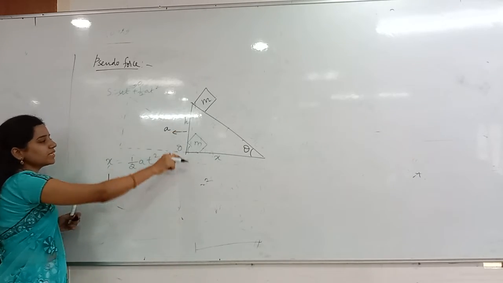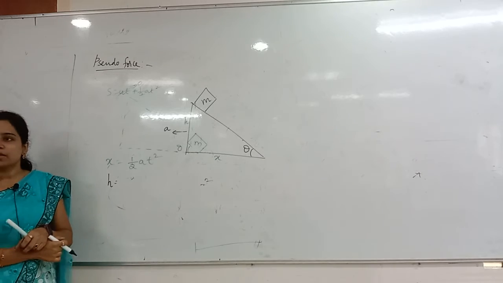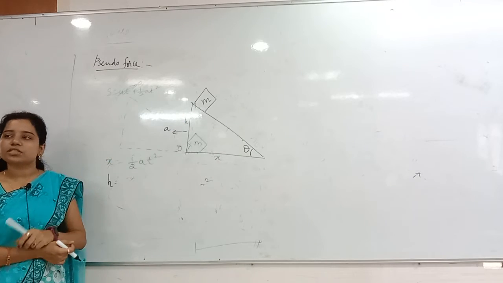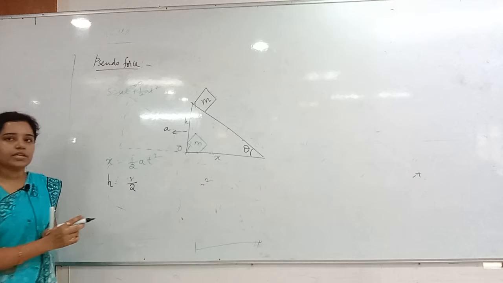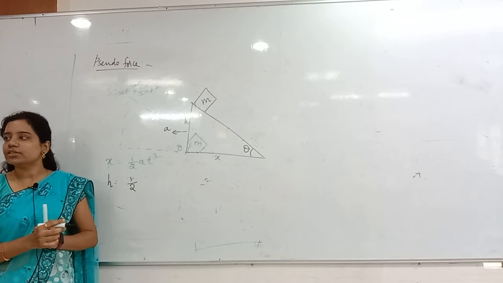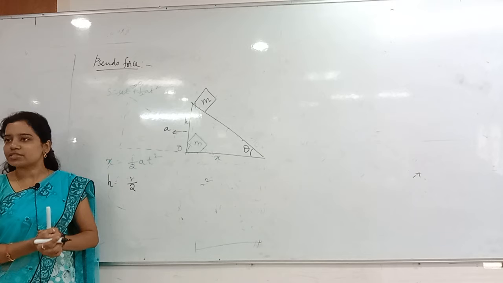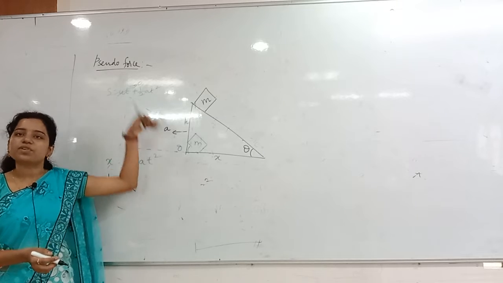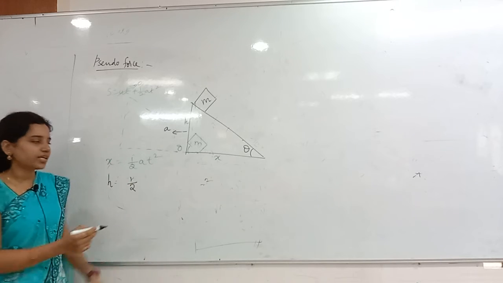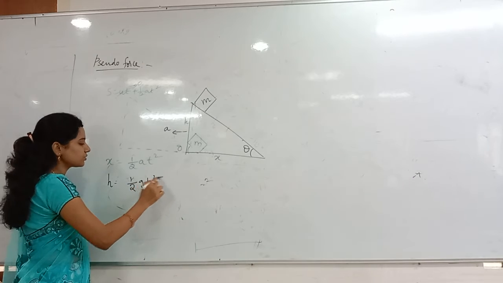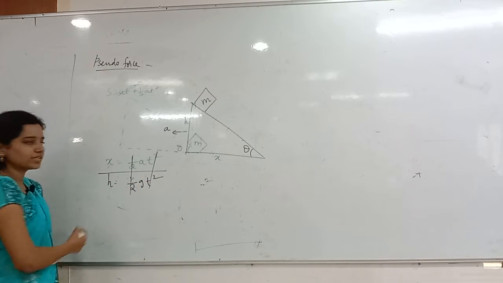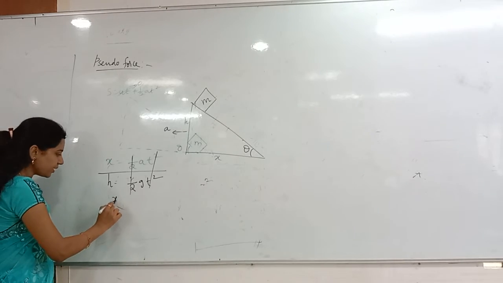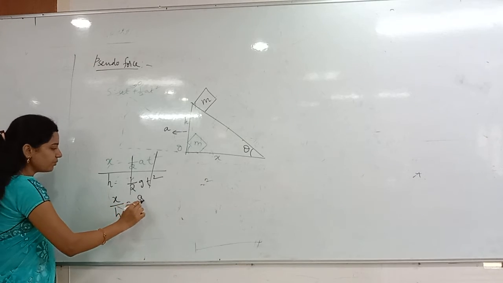Now the block is falling downwards. Falling downwards, the displacement is h. Again for the block also the initial velocity is 0 only. So clearly I can write h equals half g t square, because it is moving under gravitational acceleration, acceleration due to gravity, as it is falling freely. Divide these two equations. t square gets cancelled, half gets cancelled. Then x by h equals a by g.